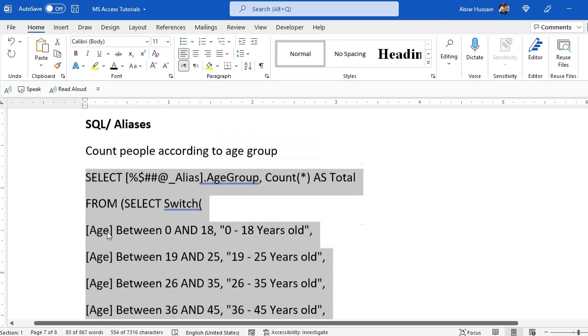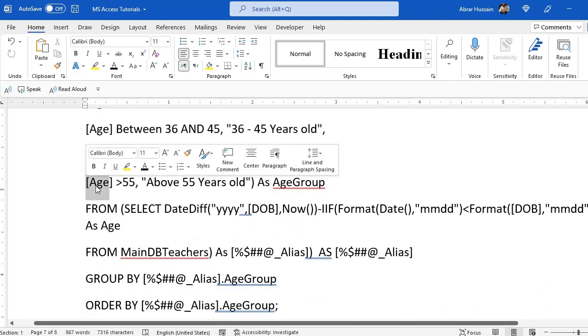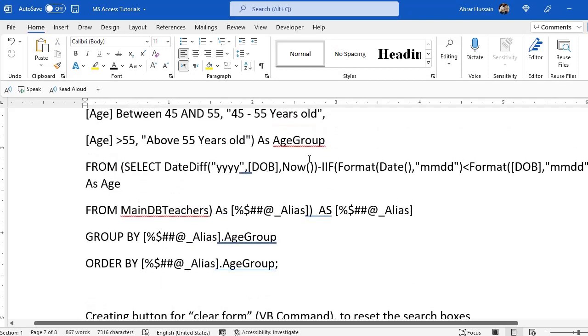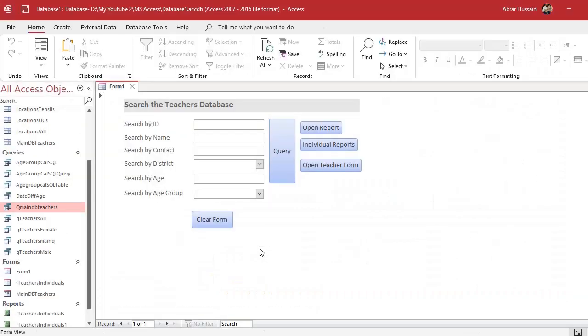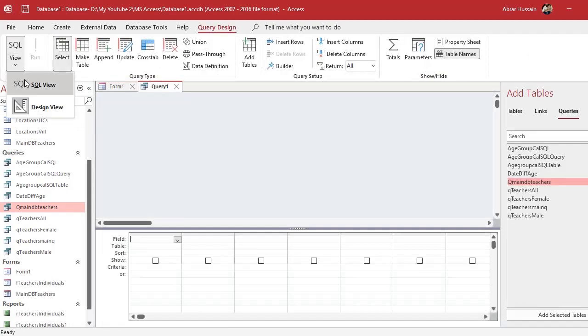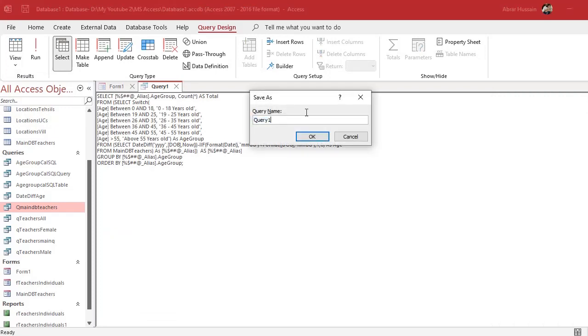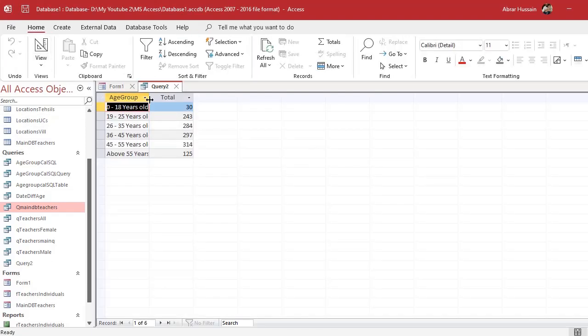All this is written. So here you say age between this and this, age between this and this. This is not that age column, it's just a code. Now here you have said diff years, and then from main DB teachers or for main DB queries from wherever you want. And all these codes you can run in the SQL. Copy, go to create query, and here just go to SQL, paste it, save it, give it a name. Okay, now run. So you will see the similar type.